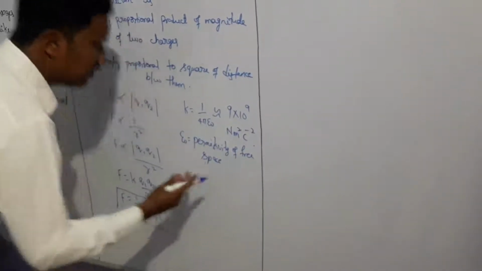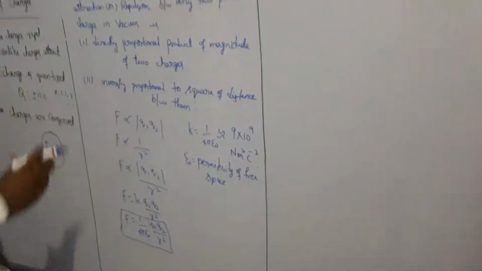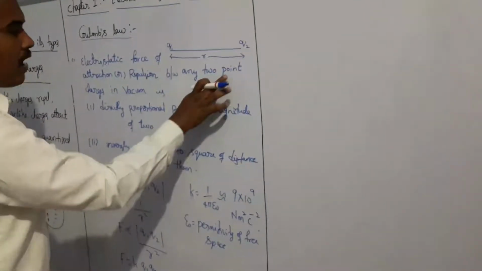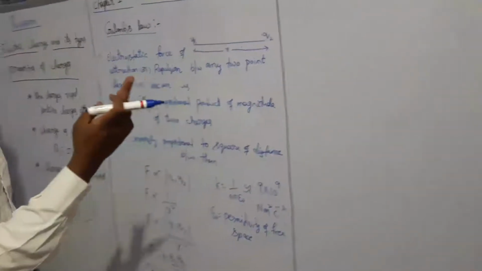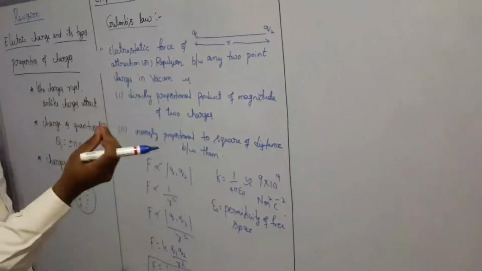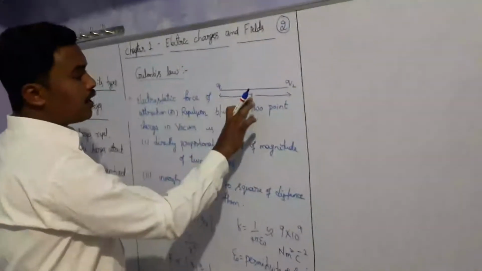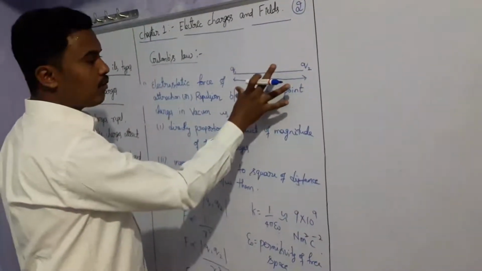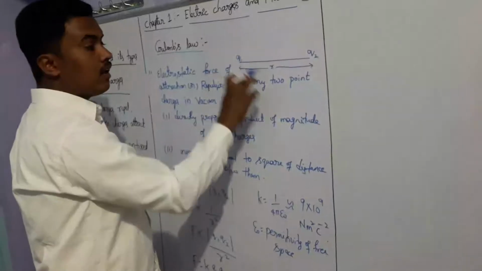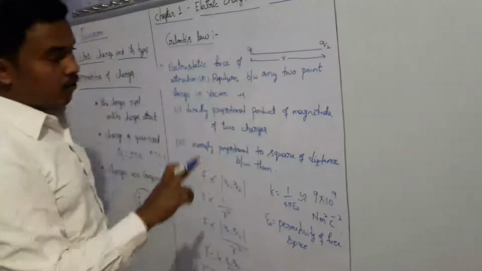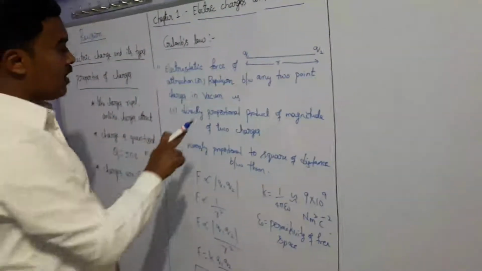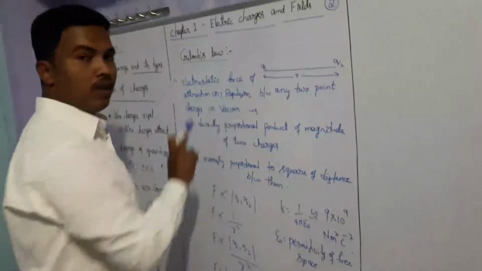Free space means here we have taken vacuum. And also remember, we are discussing point charges. You know already, point charges means charges whose dimension is very, very small compared to R, the distance of separation. So R will be very, very large compared to the dimension of the charge. For those charges only we are taking, and we are keeping the two charges in vacuum only.